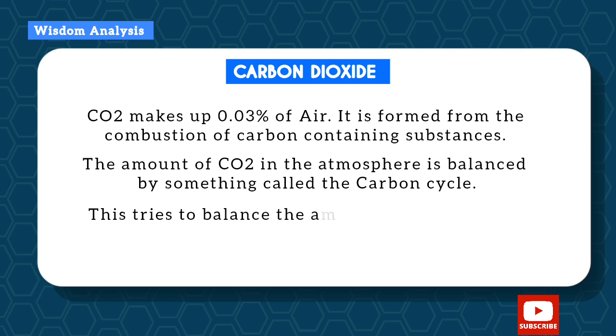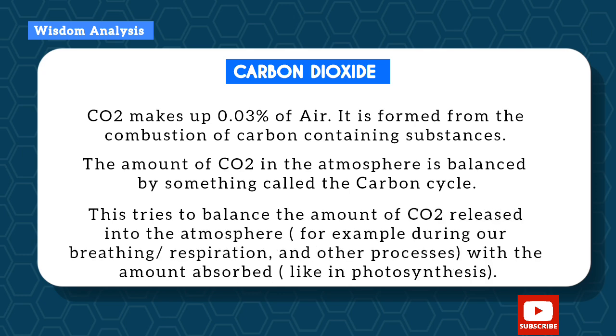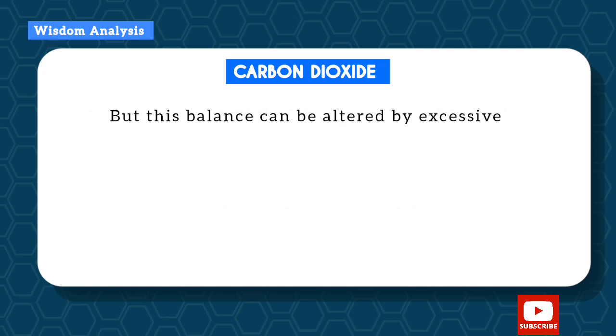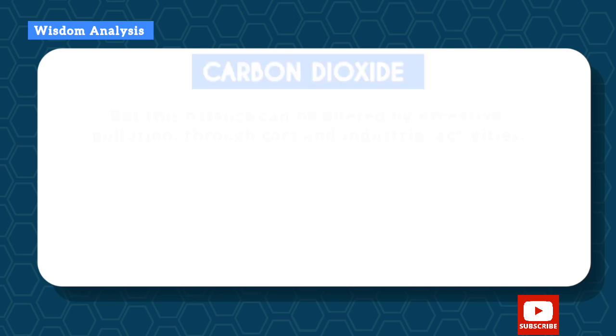This tries to balance the amount of carbon dioxide released into the atmosphere, that is, during our breathing or other processes, with the amount absorbed, just like in photosynthesis where carbon dioxide is absorbed to make plants' food. So it tries to balance the release and absorption of carbon dioxide. But this balance can be altered by excessive pollution through cars or industrial activities.